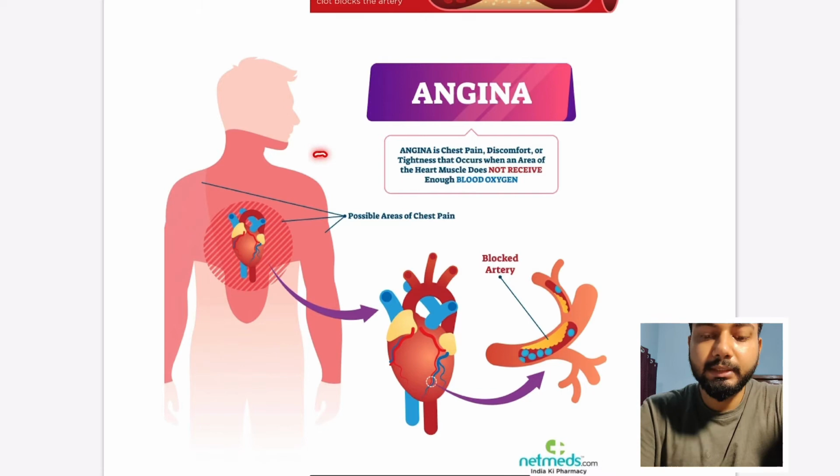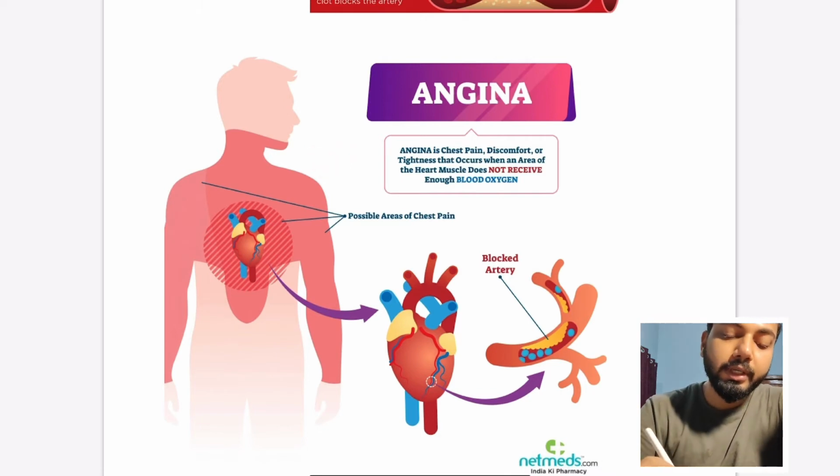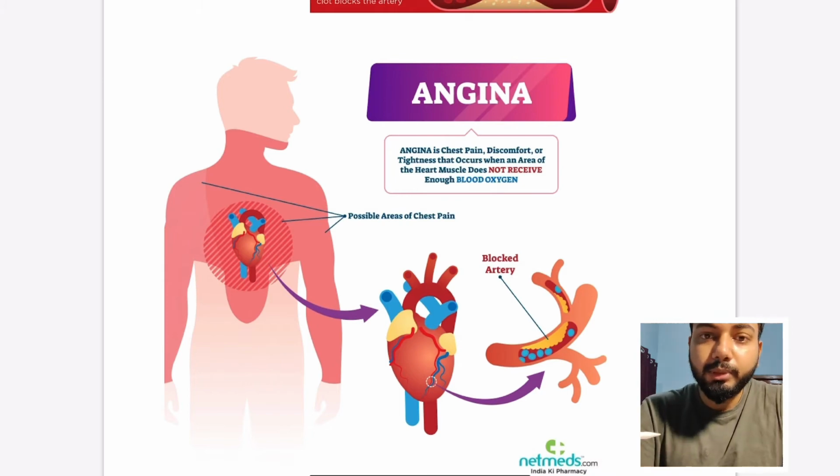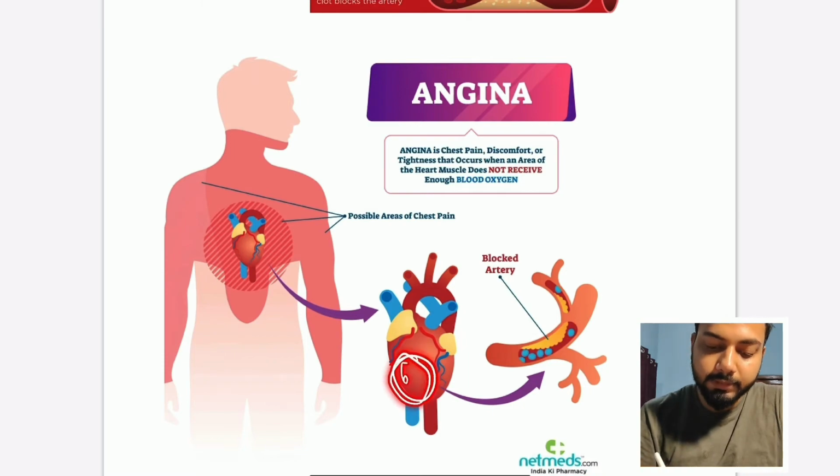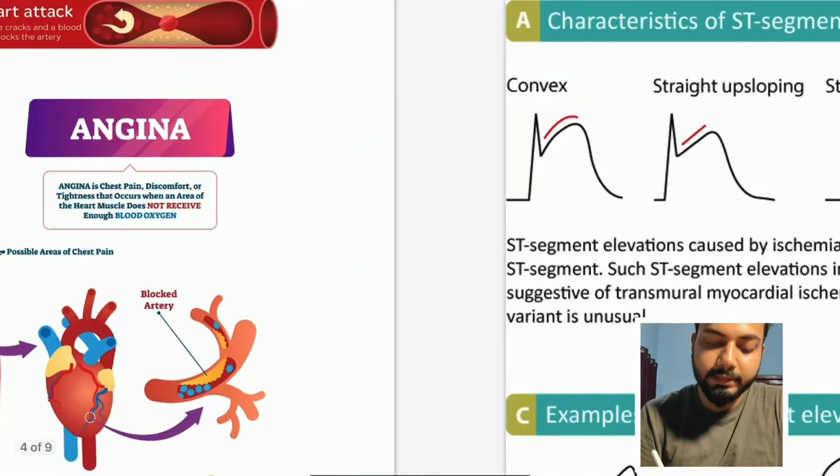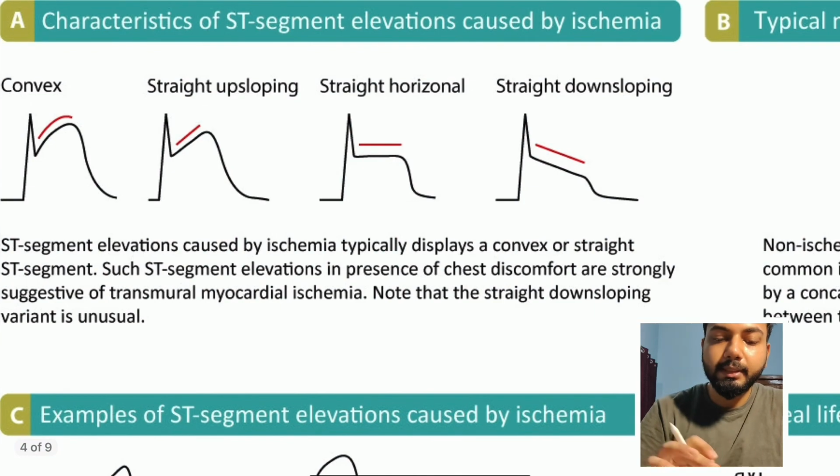If there is chest pain on walking or climbing stairs, we should evaluate it further. This is the artery which is getting blocked, and because of this the supply to the heart muscles is decreasing, which can cause angina.